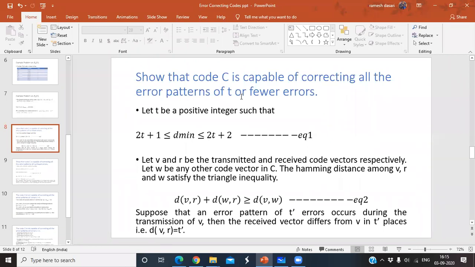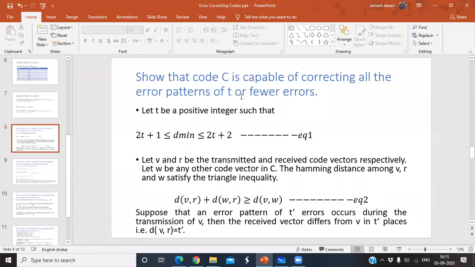Suppose an error pattern of t dash errors occurs during the transmission of v. So I transmit a code vector v over a noisy channel. Definitely there are some errors, and I assume that the error pattern has t dash errors.